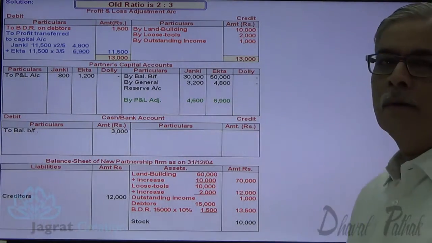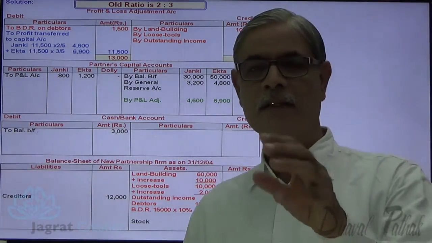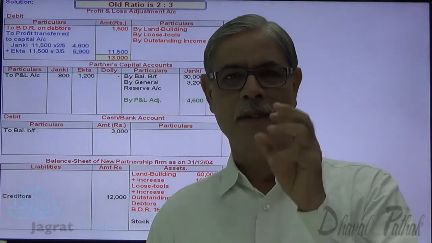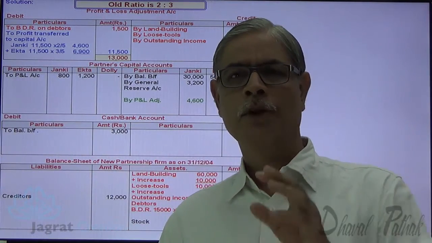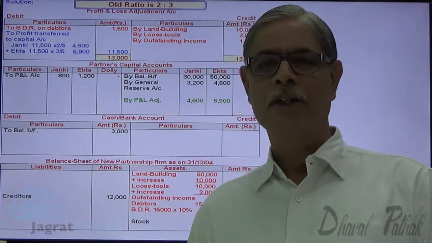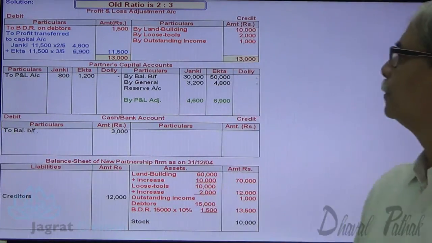Now, third step is also over. First is consider the revaluation adjustment. Second step, consider the details of balance sheet. Third, close profit and loss adjustment account. Now I want to consider goodwill adjustment and capital adjustment. Notice it.